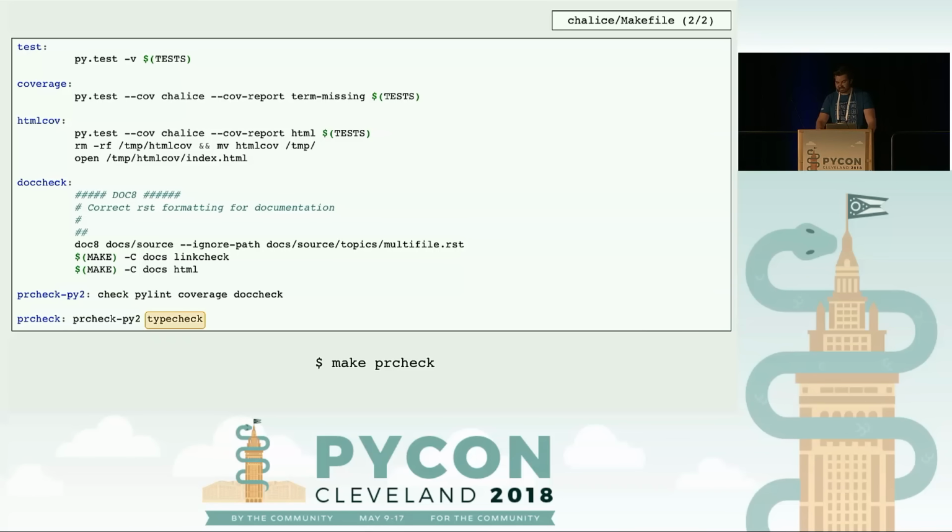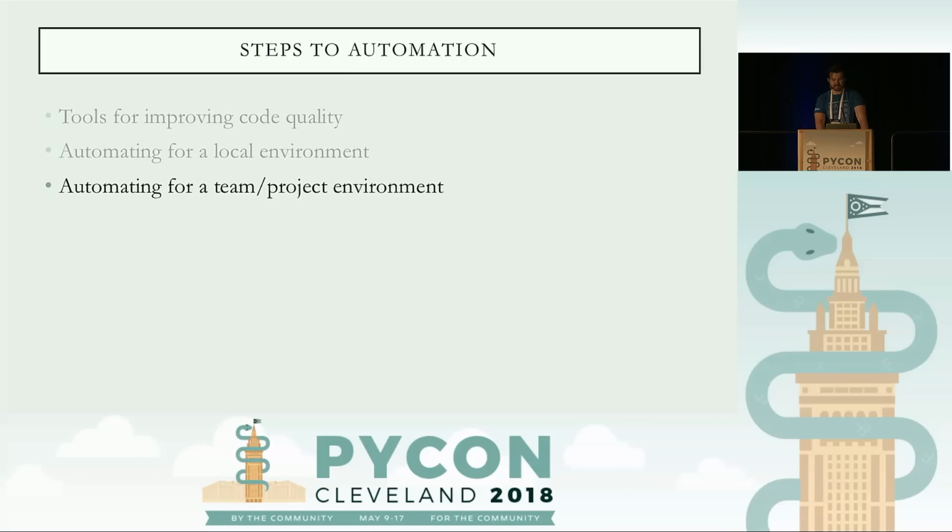That's a lot. So if we get through all those recipes, we feel that the code would be in a very good spot to send up for a pull request and up for review, and eventually merge into master. And if we want to set this standard that we run make pr-check, let's talk about how we can go ahead and automate it for a team setting.